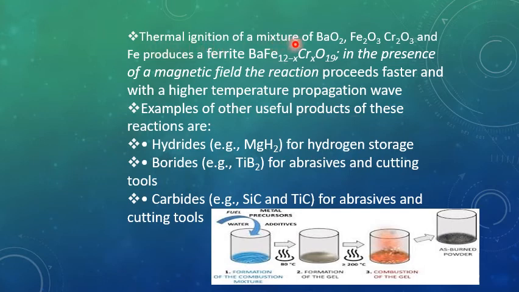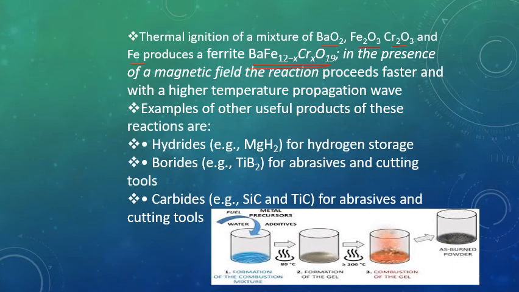Thermal ignition of a mixture, here is the synthesis method by combustion method. We take these reactants and we prepare this compound, that is barium iron chromium oxide, and this is a non-stoichiometric compound. We can prepare it by combustion synthesis. The reactants used are barium oxide, iron oxide, chromium oxide, and pure iron.